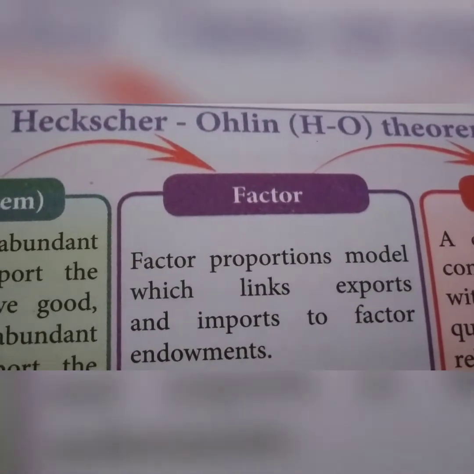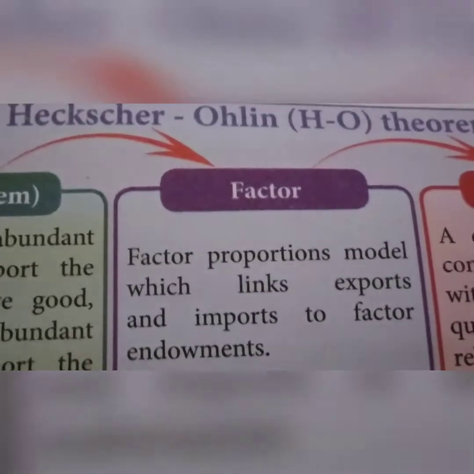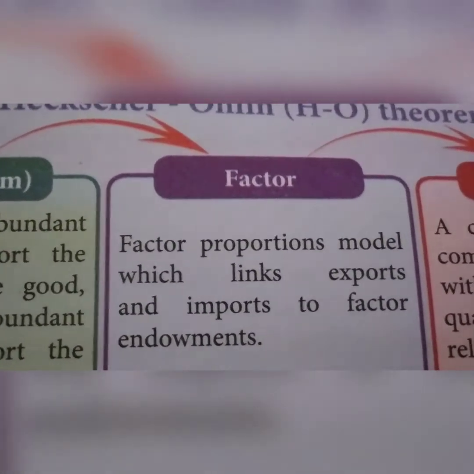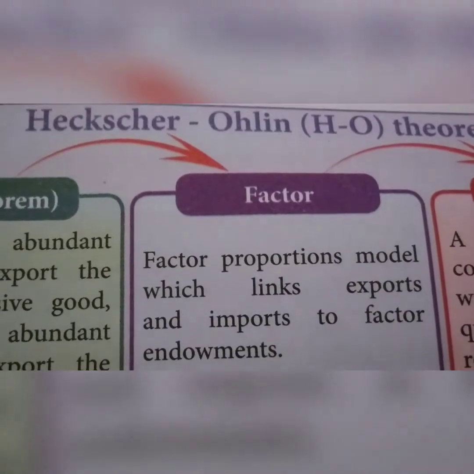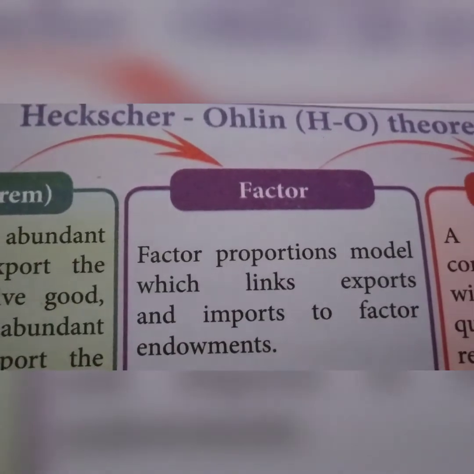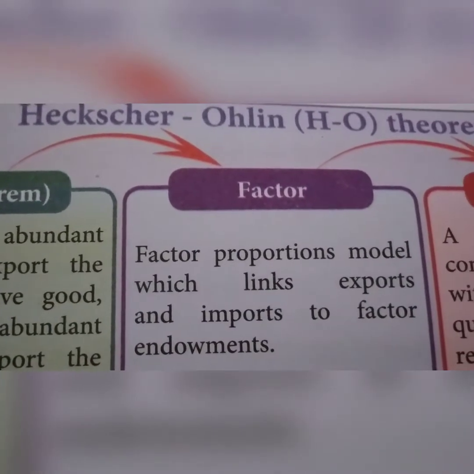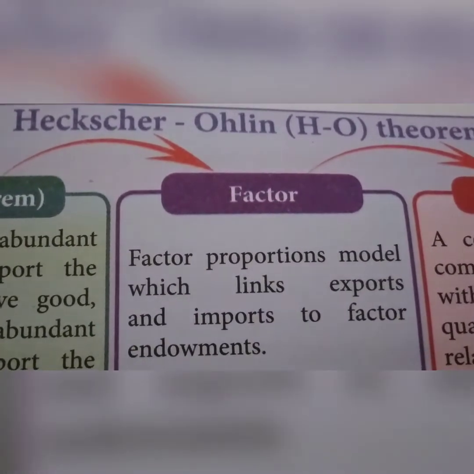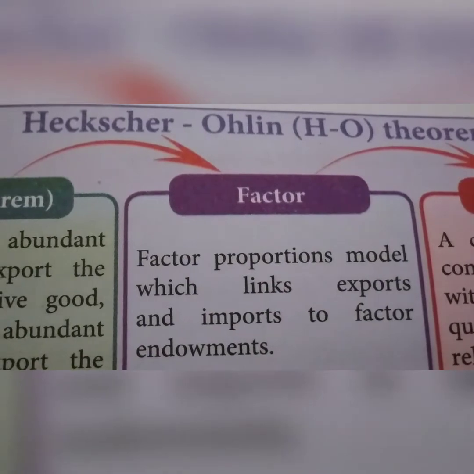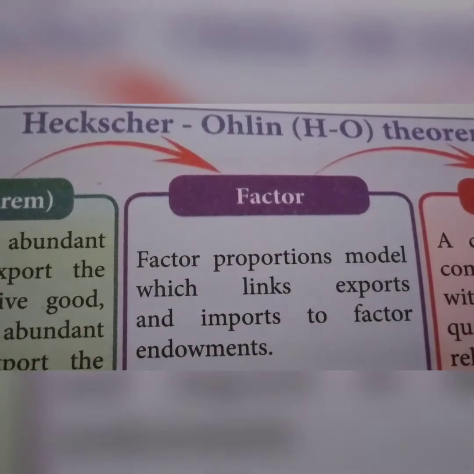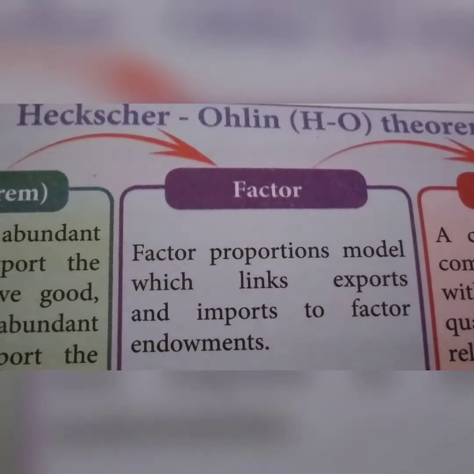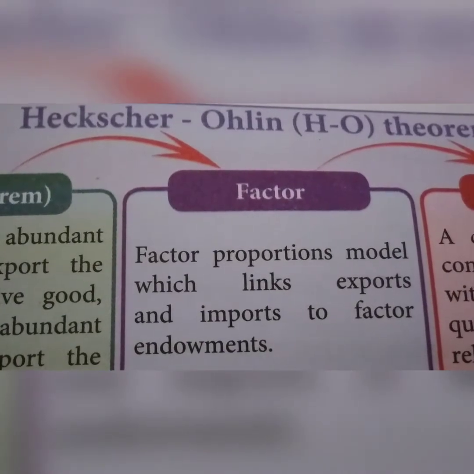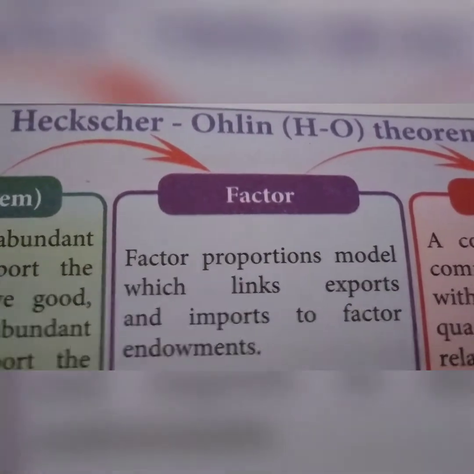Factor endowments mean skill, labor, capital and so on; all these things are called the endowment model. Commodities are categorized in terms of factor intensity. Countries use the same production technology. Here we see the explanation: the capital abundant country will export capital intensive goods, and the labor abundant country will export labor intensive goods.